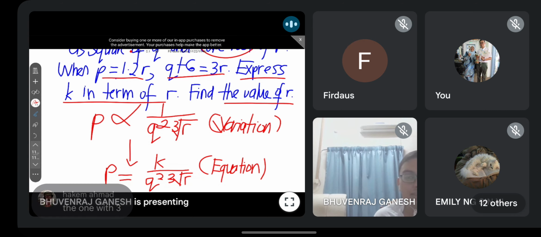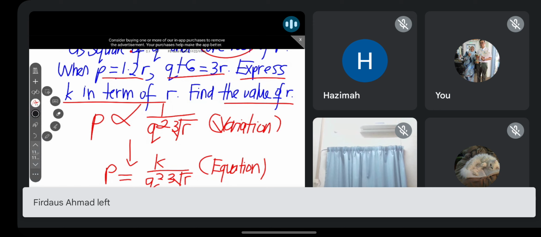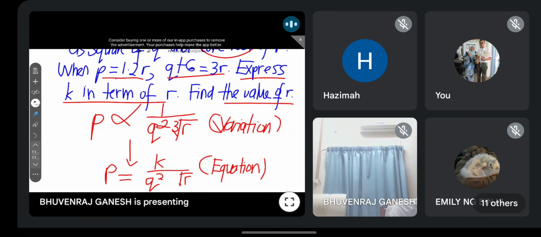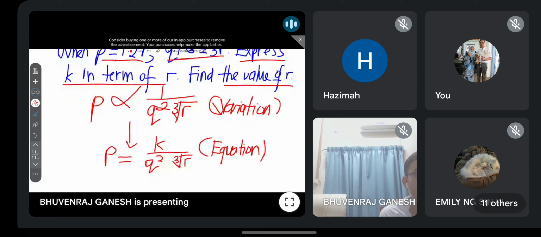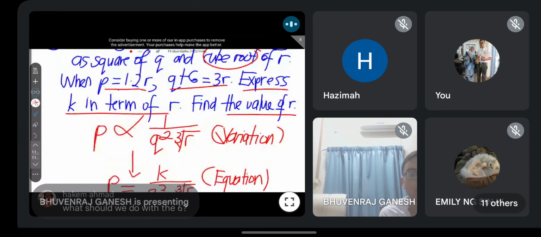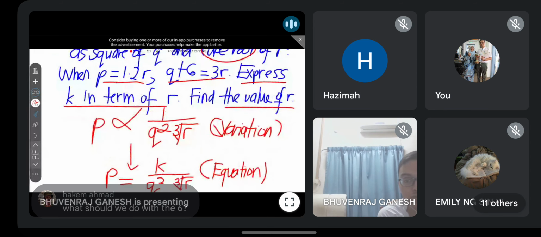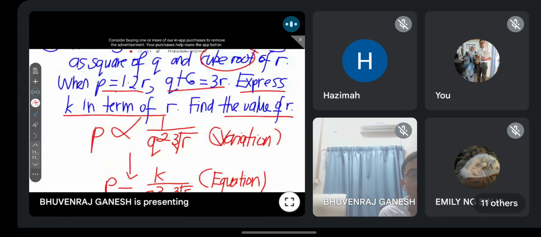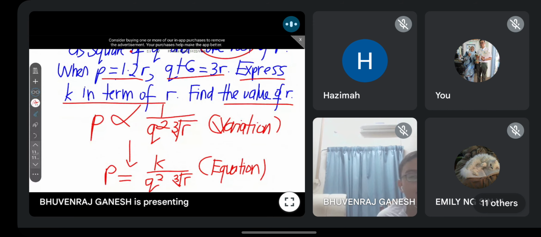What is your step with Q plus 6? The one with 3. Oh, this 3 is actually cube root. Punca kuasa 3. Kamu tak boleh buat apa-apa ke nilai dia. K is under the cube root. So you cannot times with anything. Okay, so guys, what is the step now? What can I do over here? Try to think and see. Based on the question, what can I do? What should we do with the 6? That's the question you all must think.